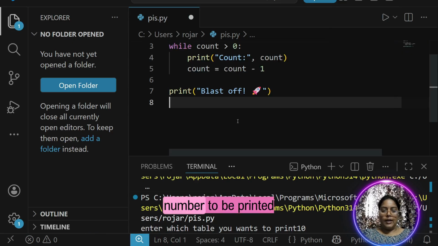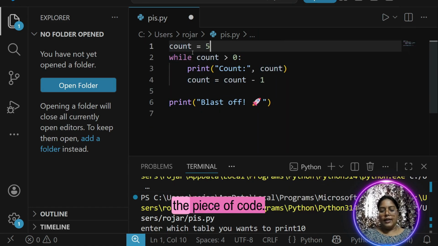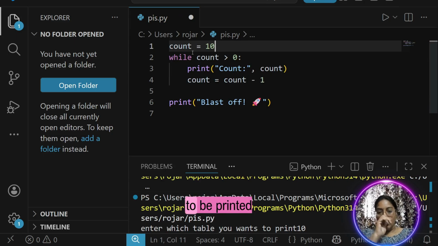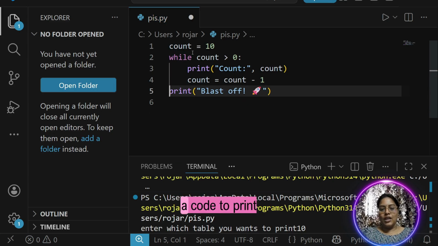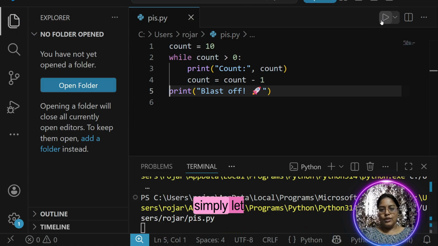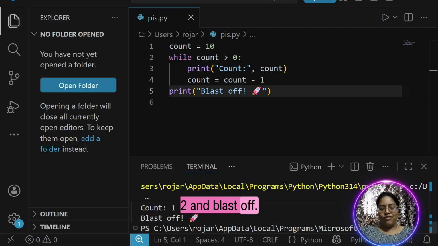I want a number to be printed in reverse. Okay, so I'll take the piece of code. I'll take count as a variable. I want the count to be printed every time, like 10, 9, 8. So what we are doing is writing a code to print a countdown. I'm trying to show how this countdown works. So simply let's run the code, and if you see, you get count is 10, 9, 8, 7, 6, 5, 4, 3, 2 and blast off.